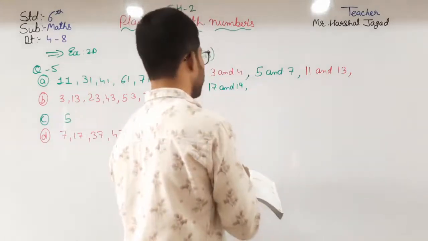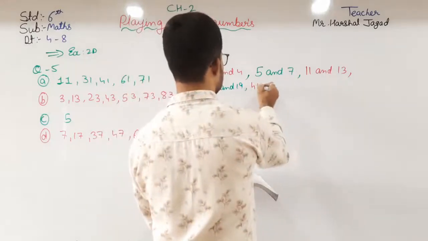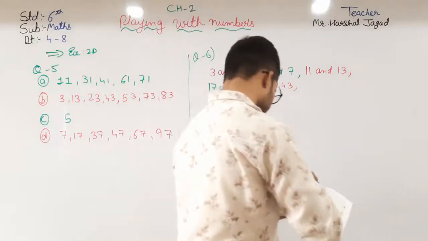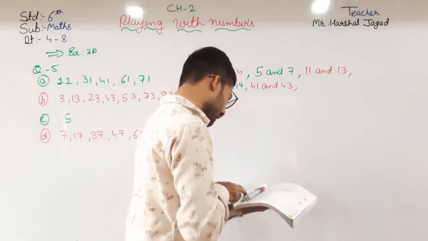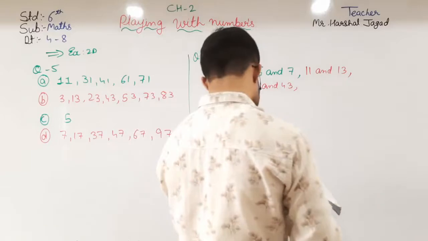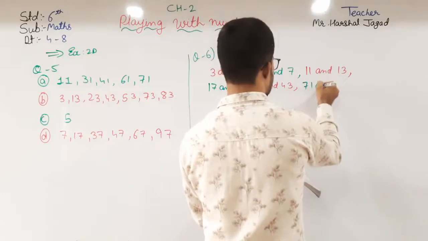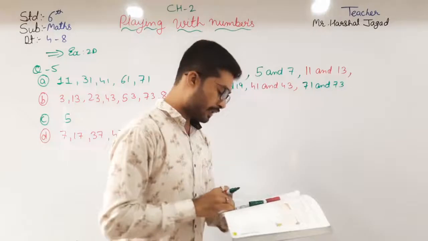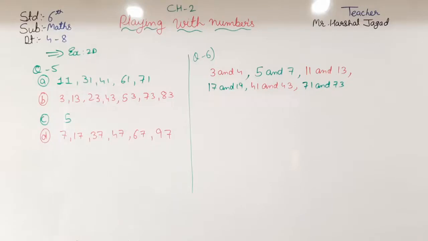Then after 41 and 43. Then after 71 and 73. So these are the twin prime numbers from 1 to 100. So please write down this, students, and then after we will move towards the new topic.